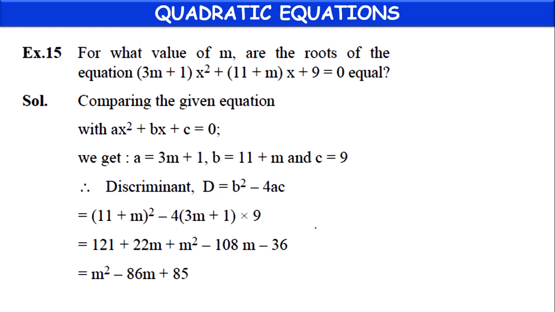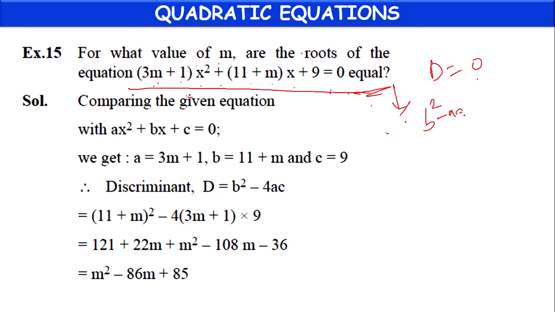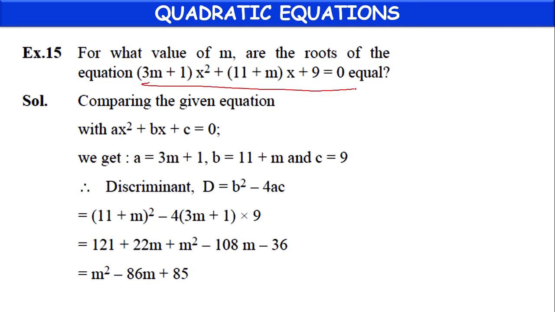Next, another question, children. For what value of m are the roots of the equation (3m plus 1) x square plus (11 plus m) x plus 9 equal to 0 equal? Means for this equation, in which condition will roots become equal? Already we know the condition. Whenever the discriminant equals 0, whenever b square minus 4ac equals 0, then roots will become real and equal. So this is the given equation.